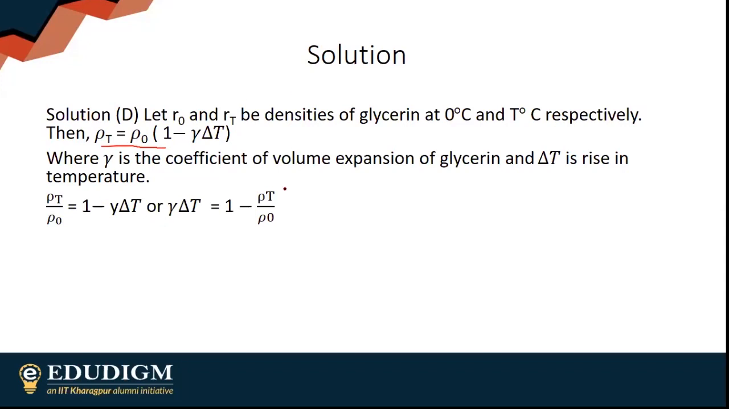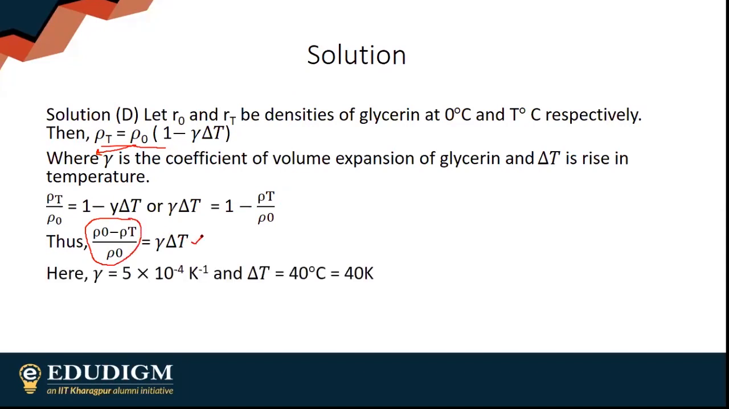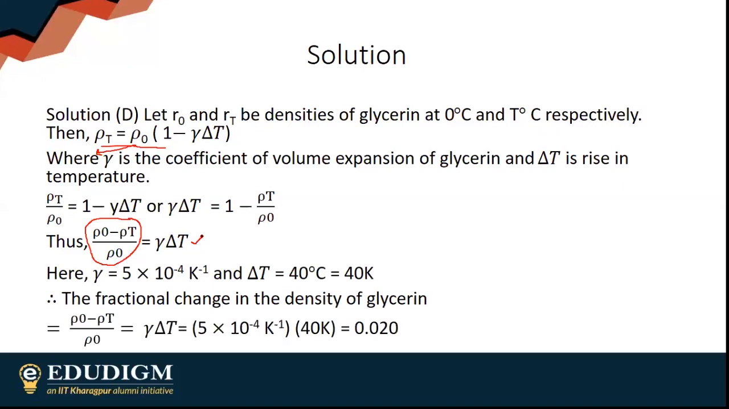Obviously, I need to find the fractional change. So rho naught here, then gamma delta T will be equal to 1 minus rho T by rho naught. Obviously, this is my fractional change. That is equal to gamma into delta T. Gamma is given, delta T is given, and that is 0.020. Simply play with this equation. That's it.